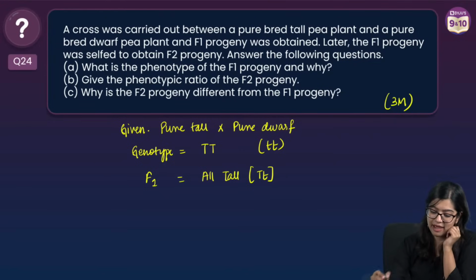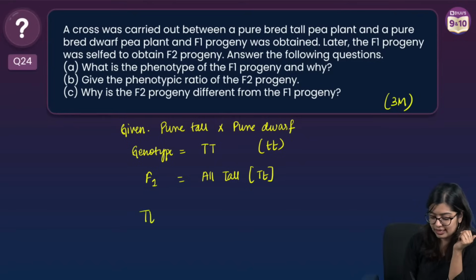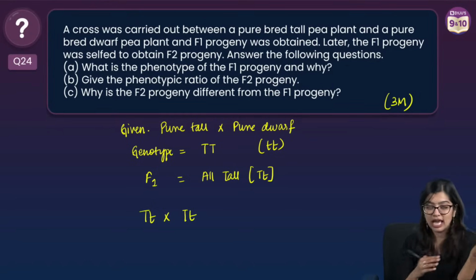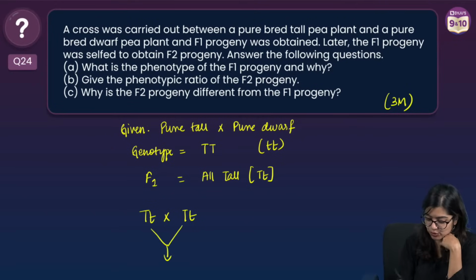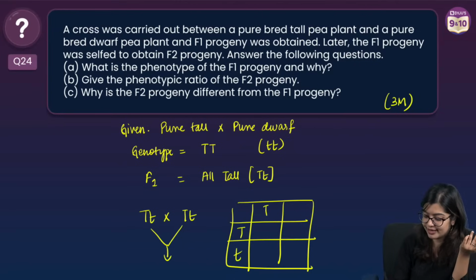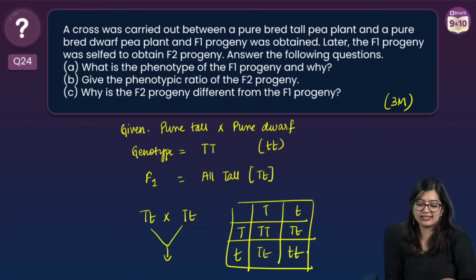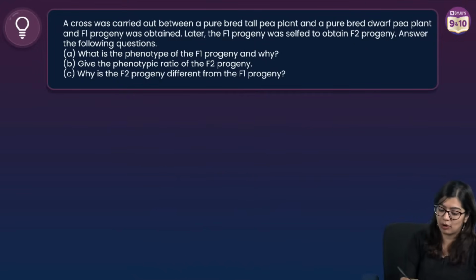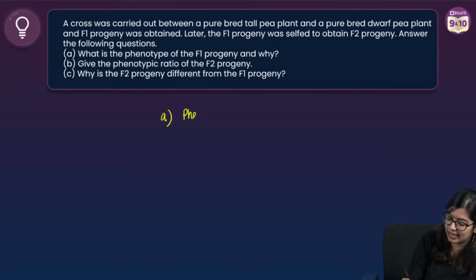Now they're saying later F1 was selfed to get F2. That means F1 was selfed and we got the F2 generation. So here what did we get? We got our monohybrid cross basically, right? So this is what is given to us. Now they're asking you what is the phenotype of F1 generation and why, right?